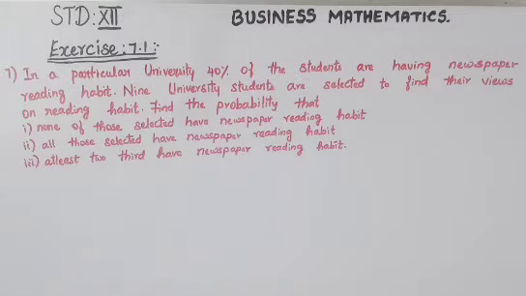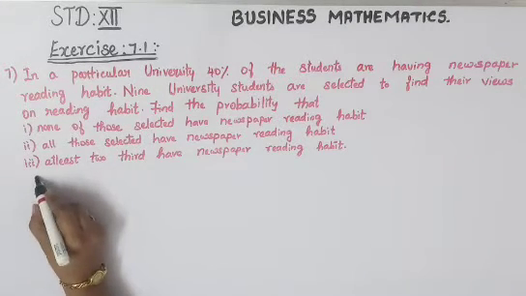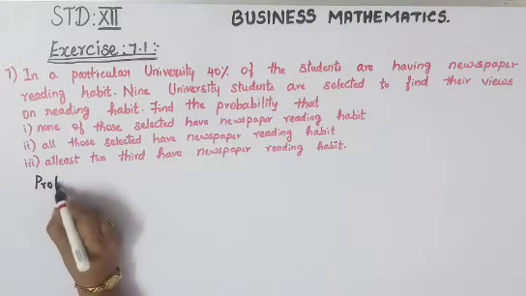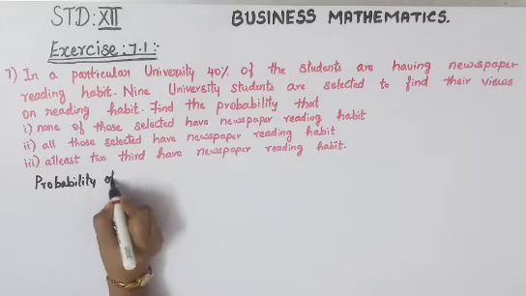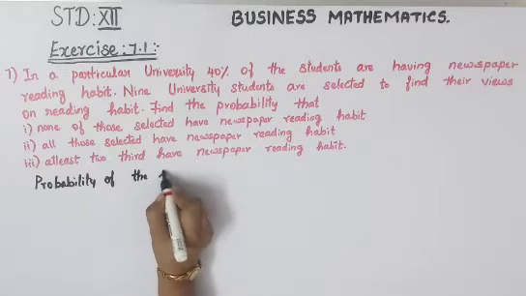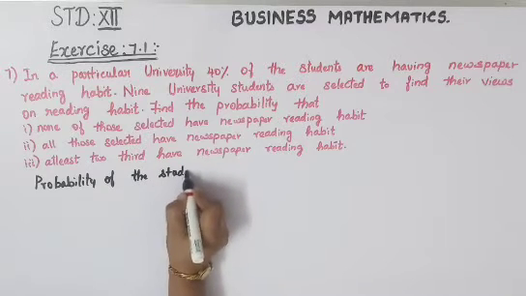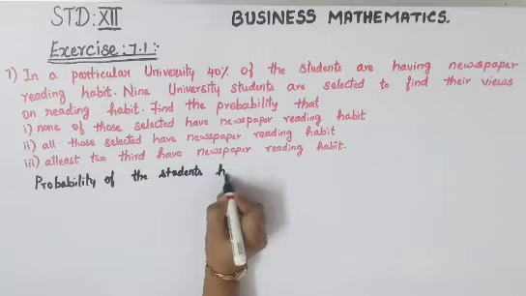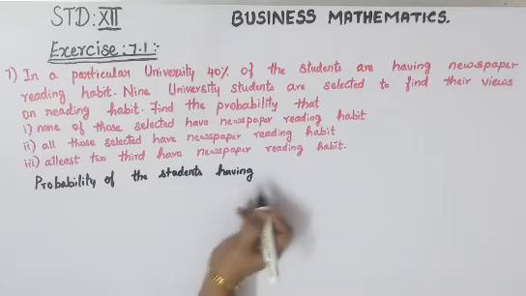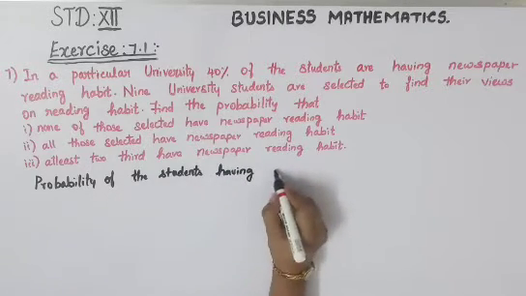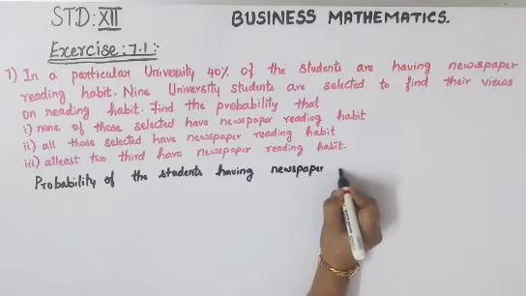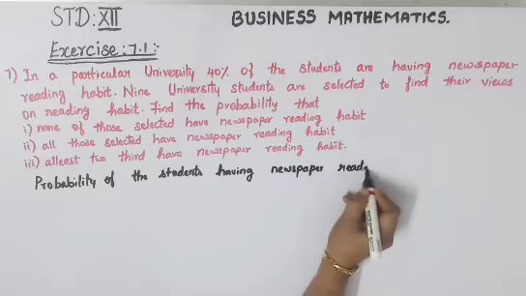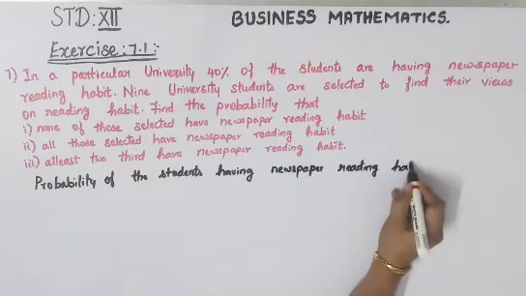Okay. So first we'll write the probability of success and the failure. So your probability of success is the probability of the students having newspaper reading habit.